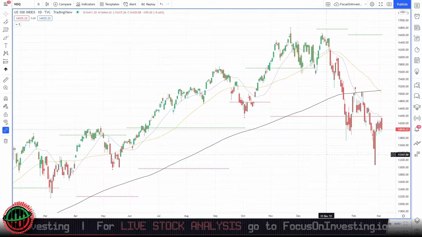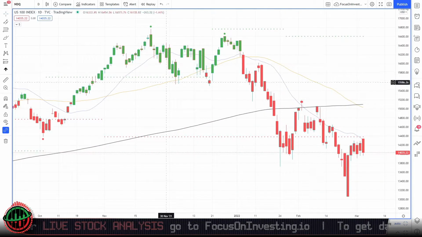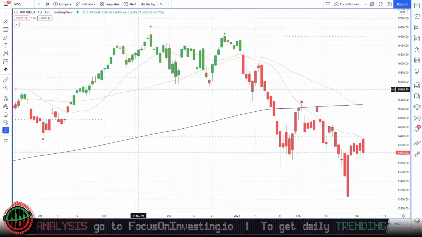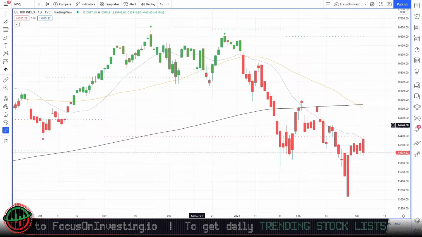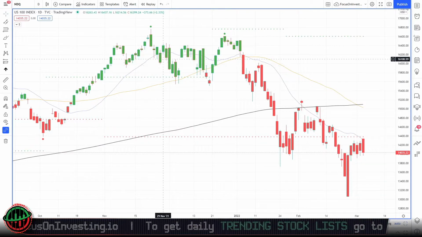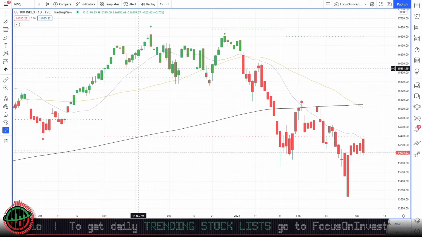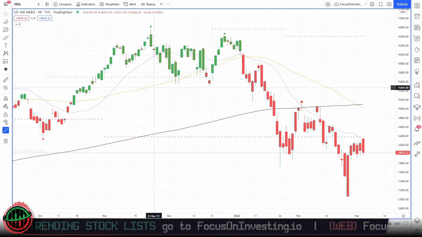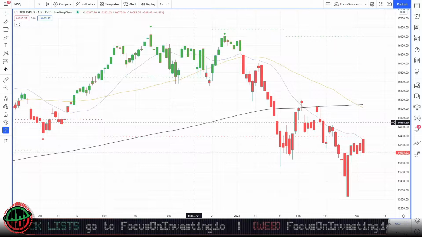To give you a brief quick overview, the moving averages are these three lines here. We have the blue line, which is the 20 simple moving average, the yellow line, which is the 50 simple moving average, and the black line, which is the 200 simple moving average. The moving averages represent the average of price over a given time frame. So the 20 simple moving average is the average price over 20 days. The 50 simple moving average is the average price over 50 days. And the 200 simple moving average is the average price over 200 days.